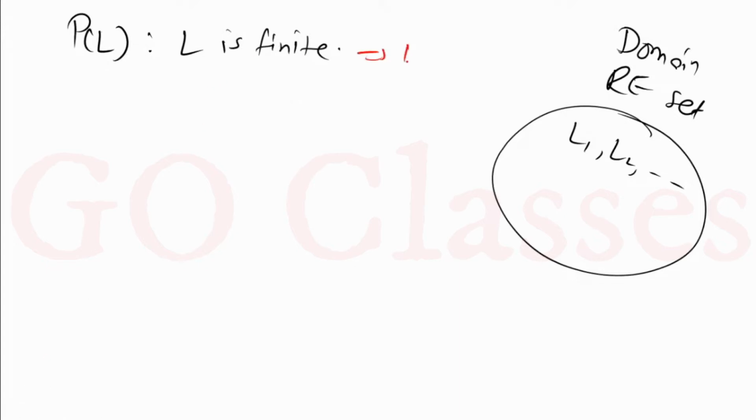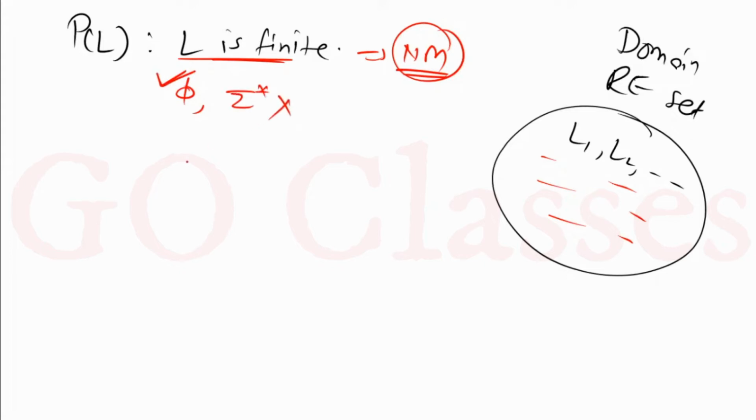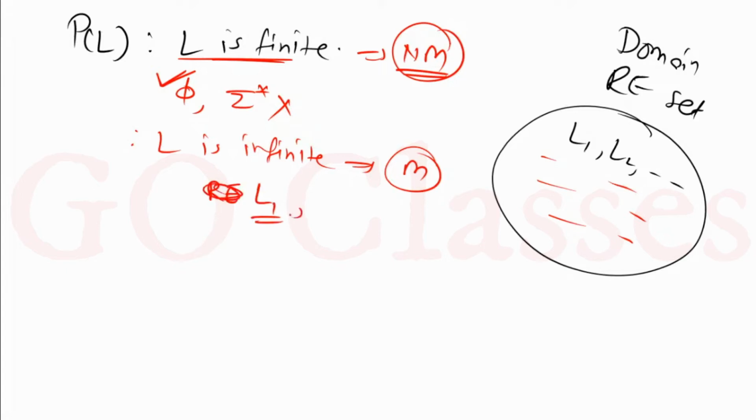This property is actually non-monotonic, and NM means non-monotonic, because you can see this element phi, this is an RE language, and remember, always take elements from this domain. So this is an RE language, this is satisfying this property, but its superset is not satisfying this property. So that's why this is a non-monotonic property. If I say L is infinite, this is a monotonic property, because if you take any RE language, let's assume you take an RE language L1, and you take another RE language L2, such that L2 is a superset. Definitely if L1 is infinite, then its superset is also infinite. So this is a monotonic property.